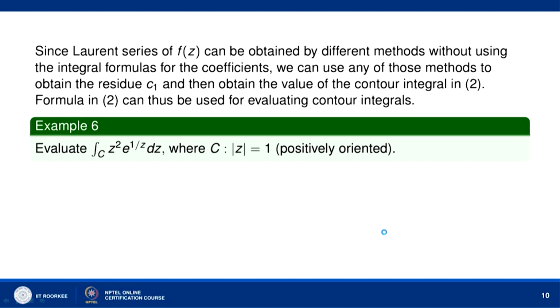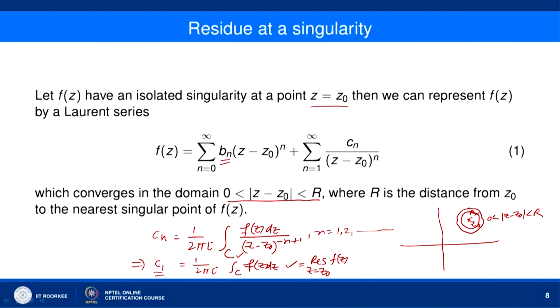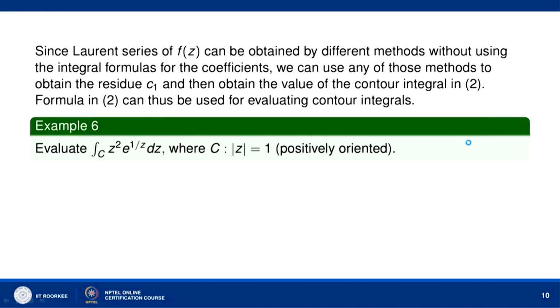Now, since the Laurent series of f(z) can be obtained by different methods without using the integral formulas for the coefficients, you know we have the integral formulas for the coefficients Bn's and Cn's. For Cn we have this formula, and for Bn we have the formula 1 over 2 pi i integral over C f(z) dz divided by (z minus z naught) to the power n plus 1, where n is equal to 0, plus minus 1, plus minus 2 and so on. Okay. Laurent series of a function f(z) are obtained by different methods, and rarely are the formulas for the coefficients used.